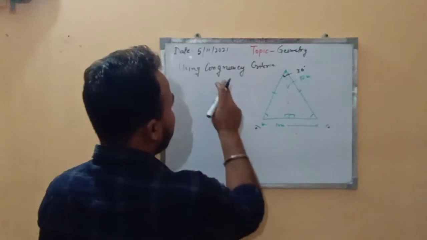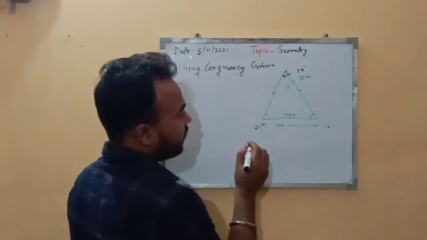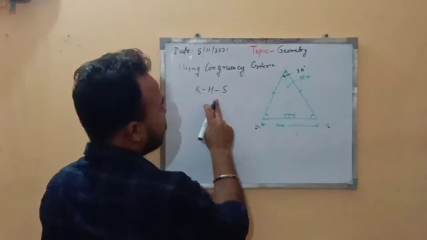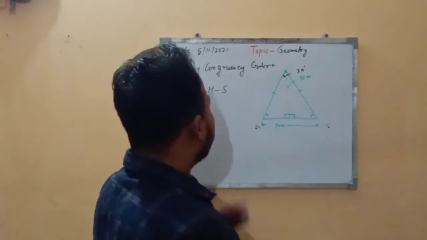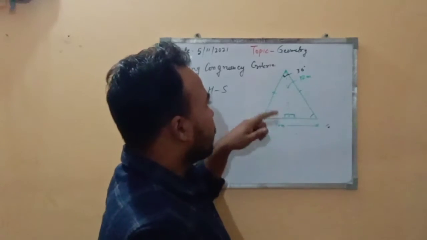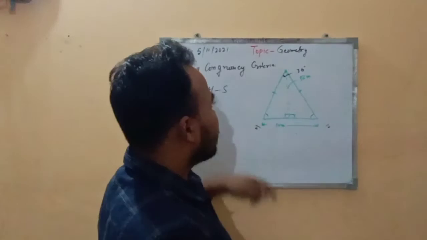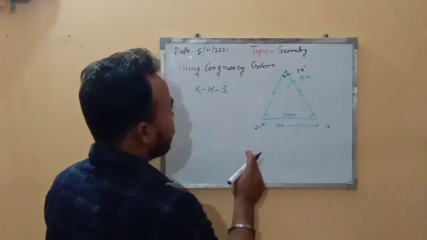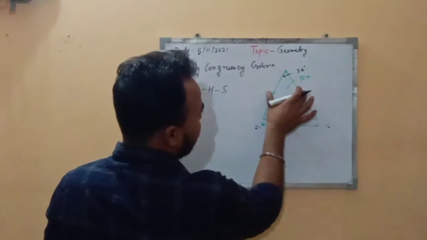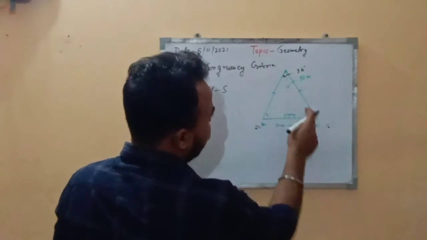And in congruency criteria we have seen a criterion named the right angle hypotenuse side criterion, which says that two right angle triangles will be congruent if their hypotenuse and a corresponding side are equal. By this figure we can easily say that the hypotenuses are already equal by information,